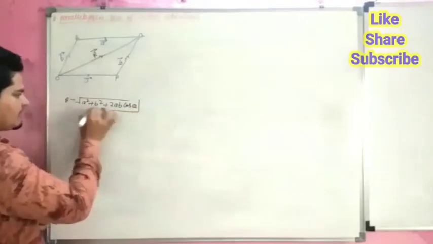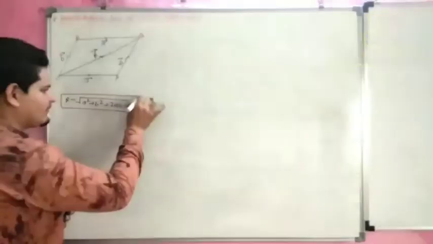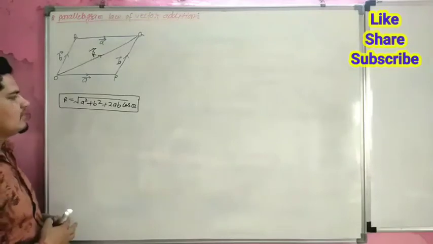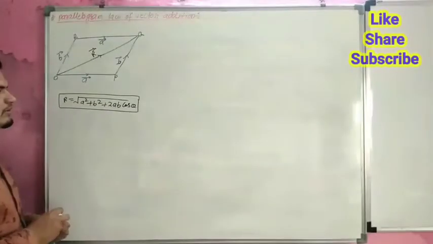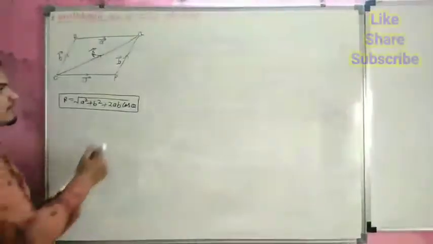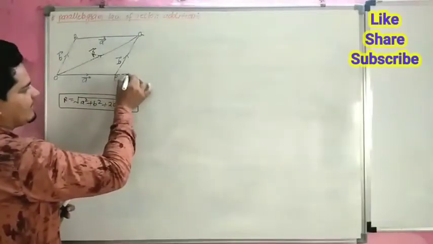This is the formula of the resultant vector in the parallelogram of vector addition. How does this formula come about? We have to derive it. So we are considering a right angle triangle.